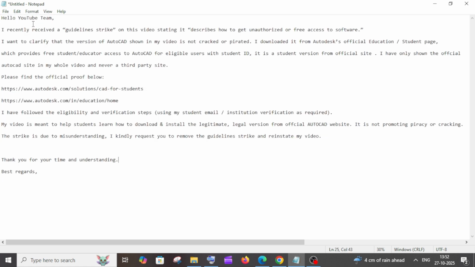So here I have simply said: Hello YouTube team, I have received this community guideline strike for my video saying I am using unauthorized access, but just mention the reason at first, what's contradicting with YouTube's point of view. I want to clarify that this version of AutoCAD I showed is not cracked or pirated. It is downloaded from the official site by using student IDs. I have shown all the policies, all the steps, and the eligibility required for a student version from the official site. So that's the main thing that I am stating over here. I didn't use a third party or anything. All of this is legal and official from the Autodesk side.